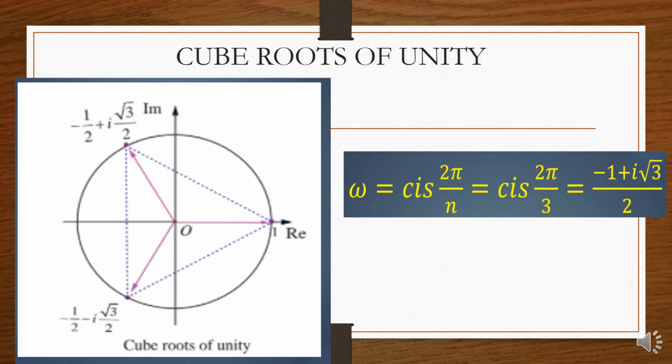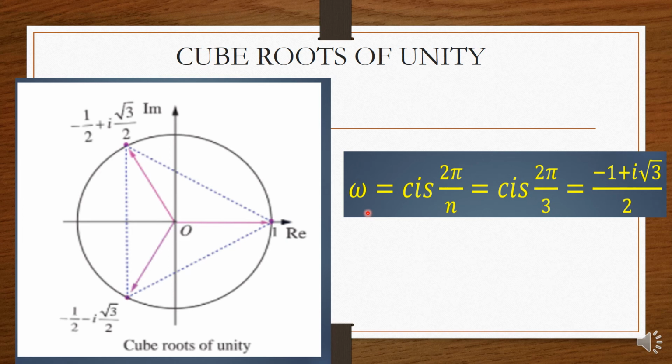Next one is cube roots of unity. Already we have seen the values. What are the values we have for cube root of unity? Its values are 1, minus 1 by 2 plus i root 3 by 2, and minus 1 by 2 minus i root 3 by 2. In general, omega is said to be the cube root of unity here.